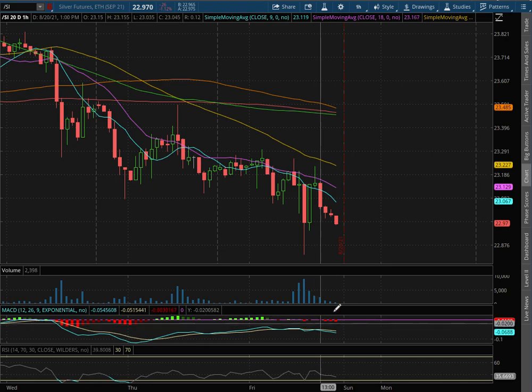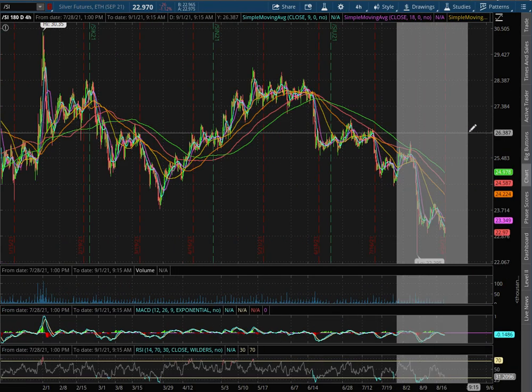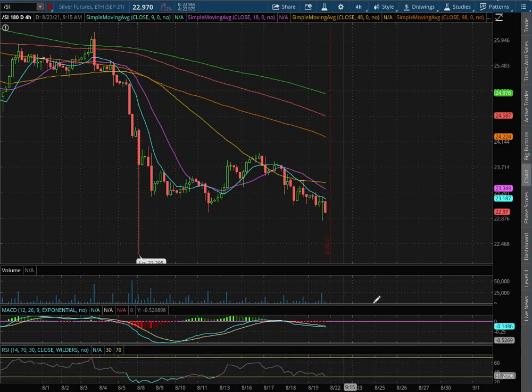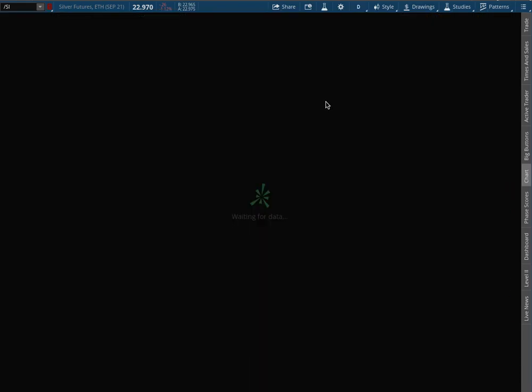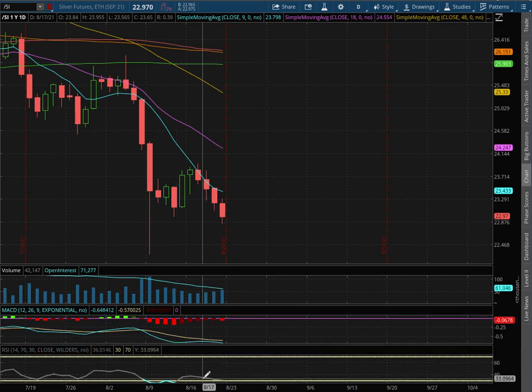We are in NUGT. We have yet to close above the 18 moving average, this purple line, at a price of $23.13. As with the 4-hour chart, we are in NUGT and approaching oversold condition with the RSI. As with the daily chart, we see the same action, NUGT, and approaching oversold levels with the daily RSI.